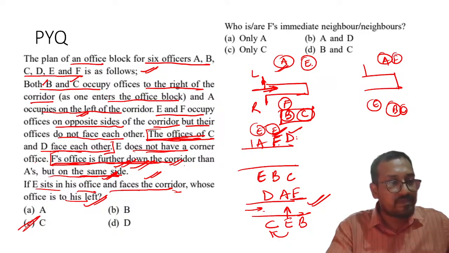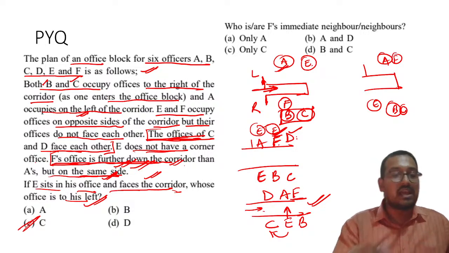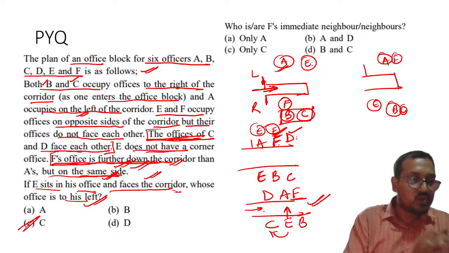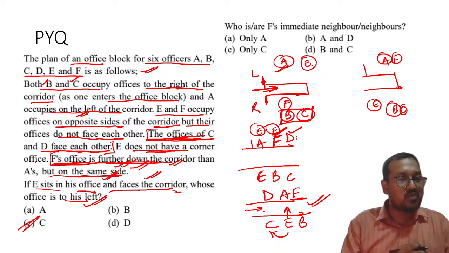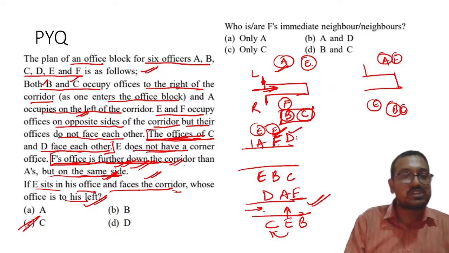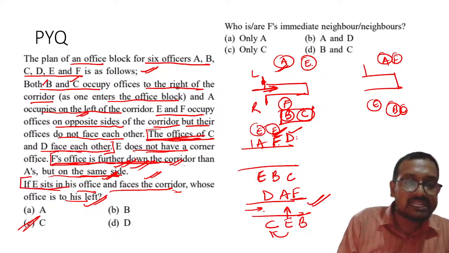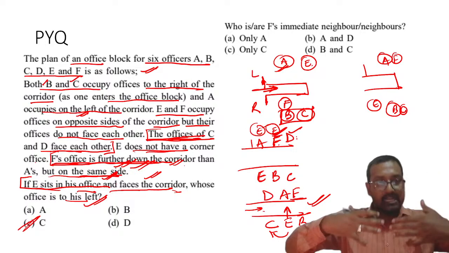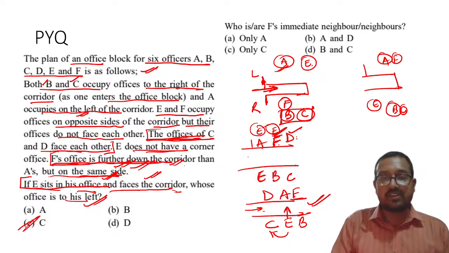Karthik, okay, Karthik, see, I got your point, actually, where you are getting confused. See, read the question's last line carefully. If E sits in his office, E is sitting in his office, right? So, as an officer, he will enter the corridor. He will enter the corridor.